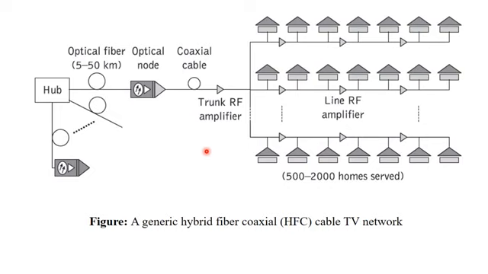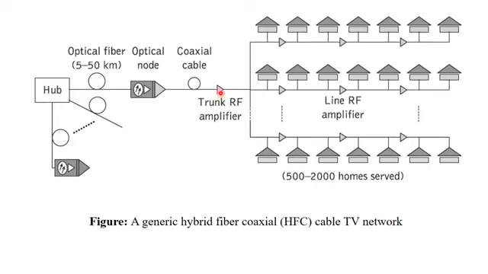Such types of networks are typically used for cable TV networks. In today's world also the same kind of network is in existence. Usually for the long networking connection of cable television, they make use of optical fibers. That means from one place to another place, something like one city to another city, for the transmission of the data they make use of optical fibers, and for within the city distribution they make use of coaxial cables.